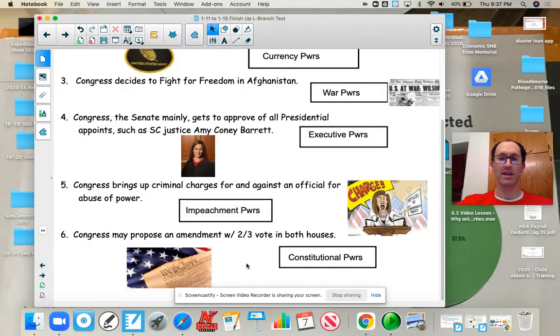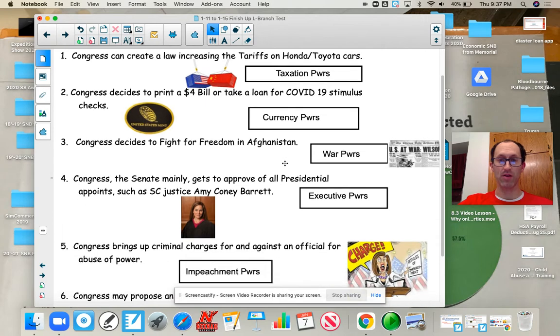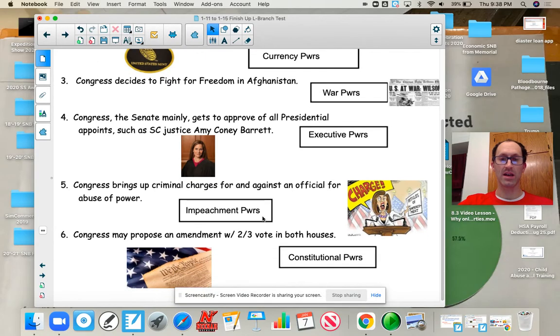So, to reiterate again, the 6 powers of Congress that I'd like you to know for your exam are taxation powers, setting up tariffs or taxes. Creating money would be currency powers. Going to war overseas is war powers, pretty easy. Approving presidential appointments like Justice Barrett is executive powers. And coming up with the charges against an official, such as Donald Trump, for misuse or abuse of power, would be impeachment powers. And then the last one would be making changes to the Constitution with 2/3 vote in both houses would be constitutional powers.